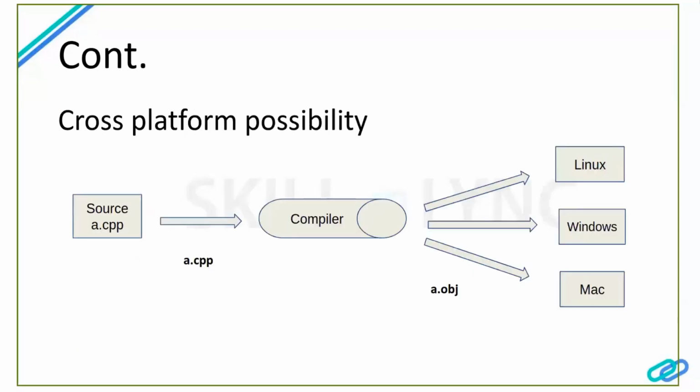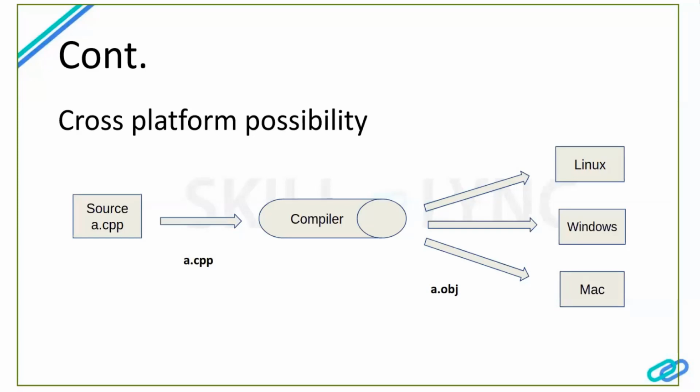First, we see cross-platform compatibility. I'll explain a little bit more on that. Everyone may be aware that C++ ends with the suffix .cpp. That is our source file. If we run a source file on a Windows machine, it will adapt itself and create a binary for that particular machine, which is a Windows exe.